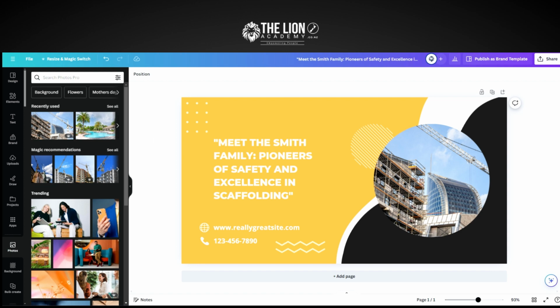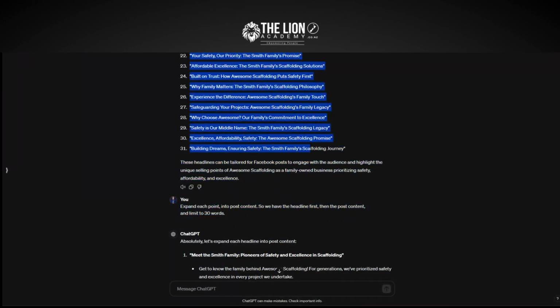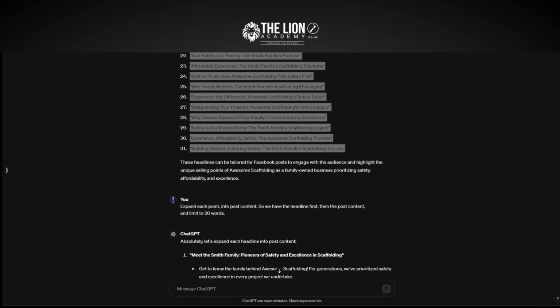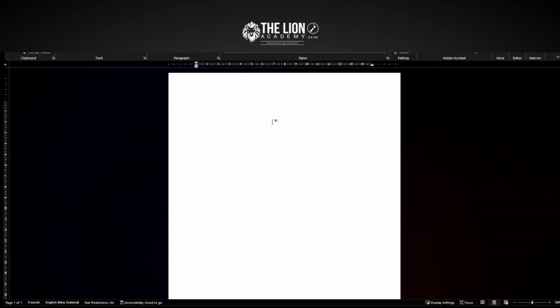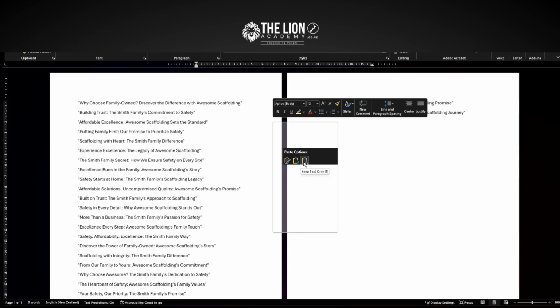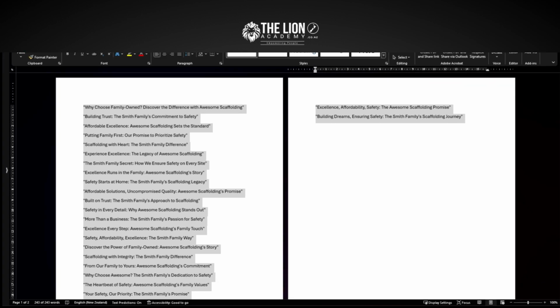And so what we need to do now is we go back to ChatGPT and we grab all these other headlines. And we copy those. I just do Control C. But what I'm going to do is I'm going to put them on a Word doc just so I can remove those numbers the fastest. So I'll show you this Word doc and I'll pull it over to your screen. Here it is here. And then all I do is I plain text only, keep the text. Now we've lost all the numbers from it, right? So Control A, Control C, get rid of that.